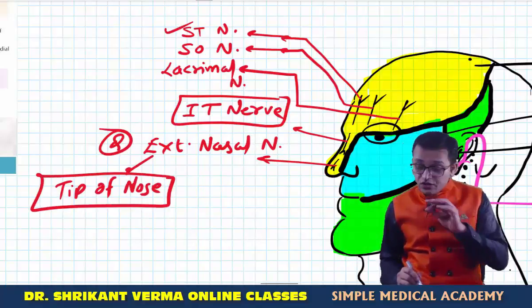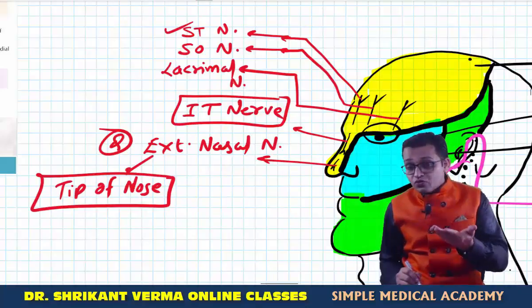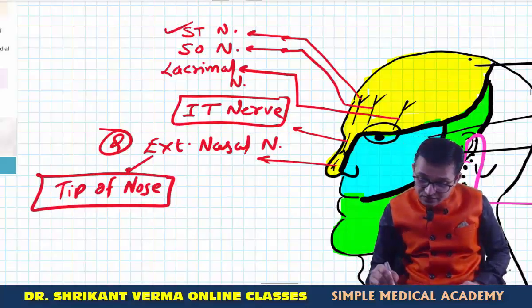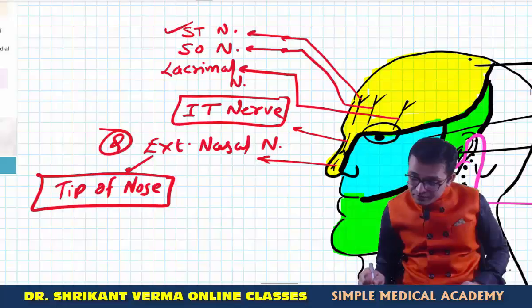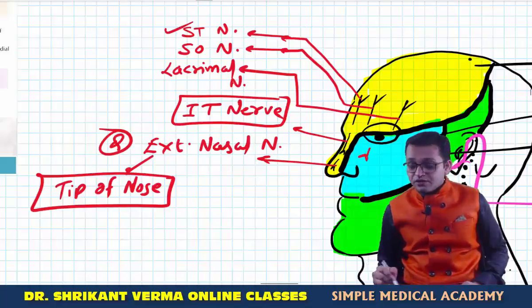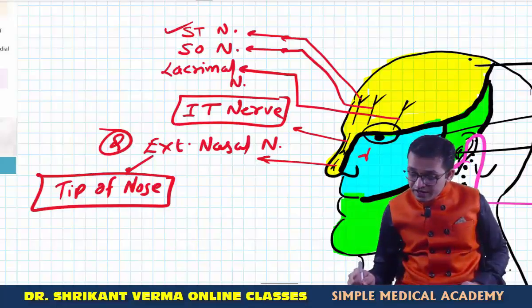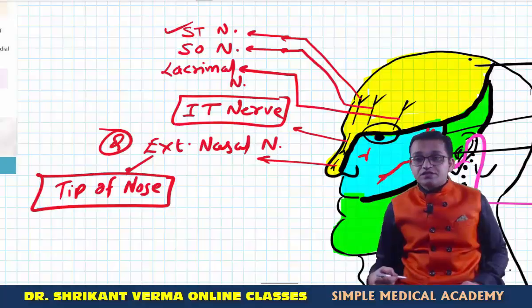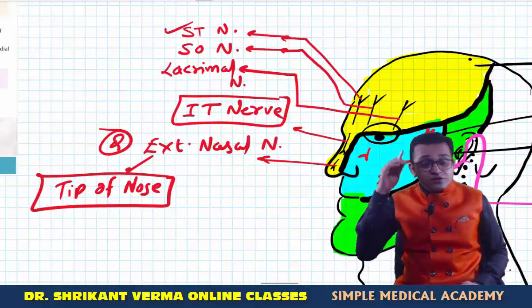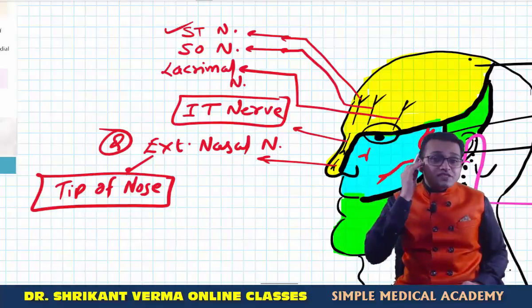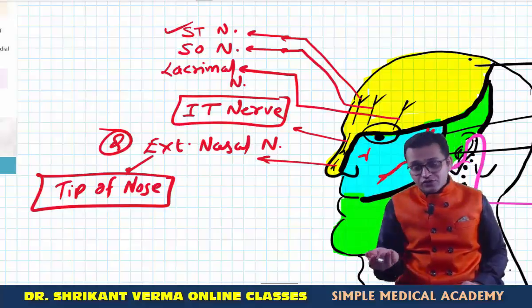Now we are going to see what the branches of the V2 maxillary nerve are. This maxillary nerve gives one branch which is below the orbit. So this is the infraorbital nerve, and another nerve supplies from the zygomatic bone towards the temporal region, and another branch from the zygomatic bone towards the facial region. So zygomatic to the temporal, zygomaticotemporal, while from the zygomatic bone to the face part, zygomaticofacial nerve.